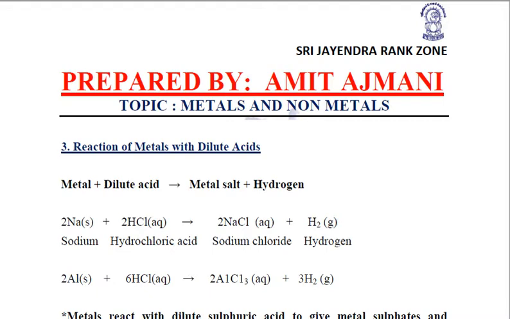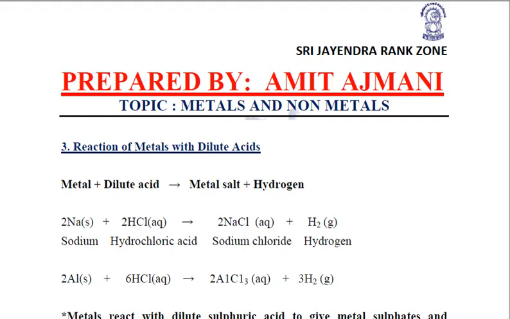Now there is one question: metals which are very reactive, like sodium and potassium, are stored under kerosene, because if they are not, they will react with the oxygen or the moisture present in the atmosphere.